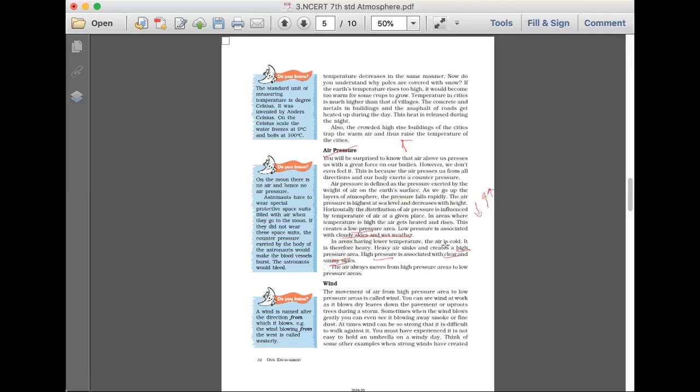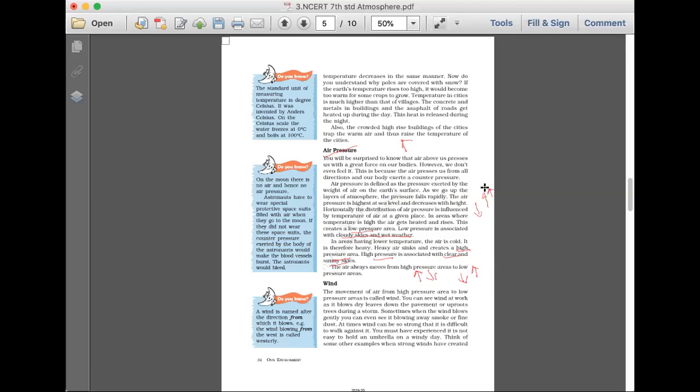So from this air pressure, we need to know the basic concept. When the temperature increases, pressure will decrease, and when the temperature decreases, pressure will increase. Warm air will go up and the cold air will come down. So this is the basic thing which we need to know about the air pressure.